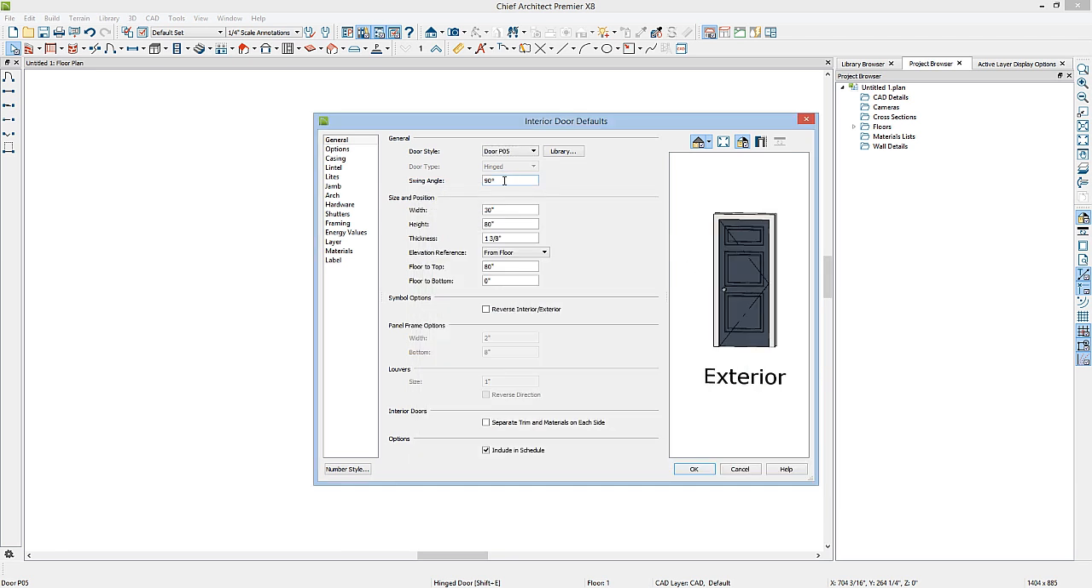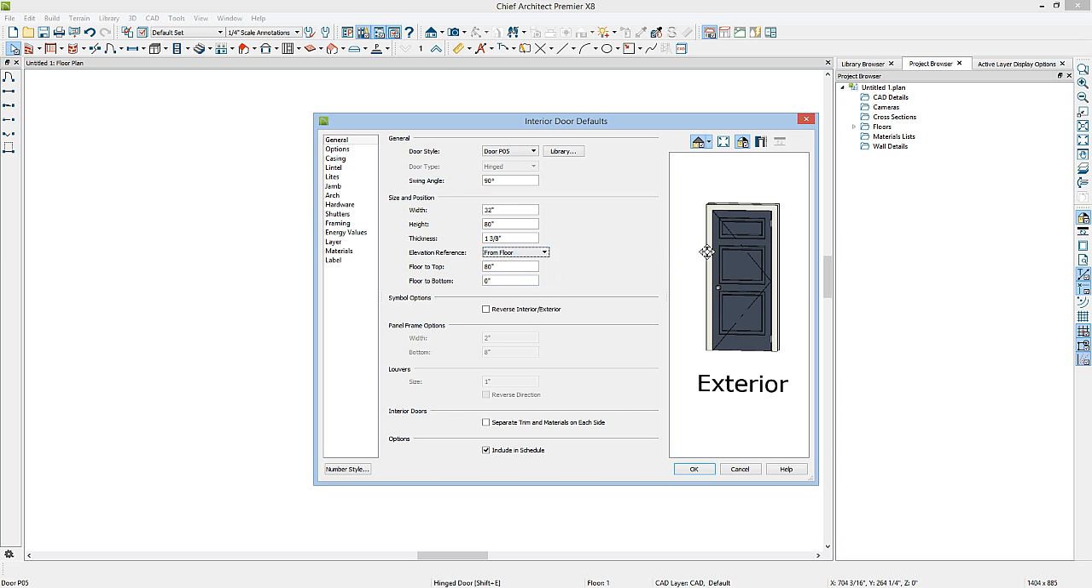You have options here to change the swing angle. This is the angle that will show in the floor plan view. You have options here to change the size of your most typical interior door. If most of my doors are going to be 2/8 doors, I'll want to change this here. I'll leave the height of the door at 80 inches. You can also set the door's top or bottom relative to the floor. You can set it from the floor that you're placing it on, or from absolute zero, or from the finished floor.